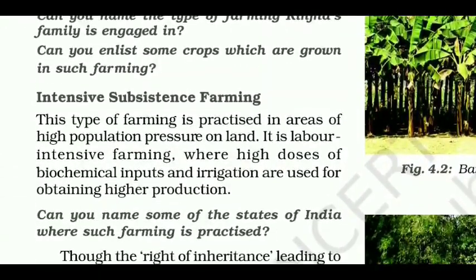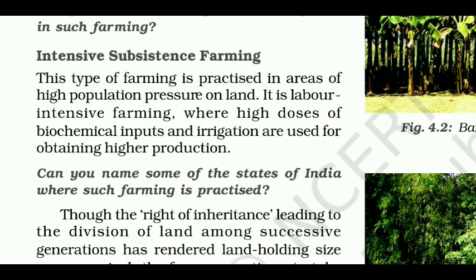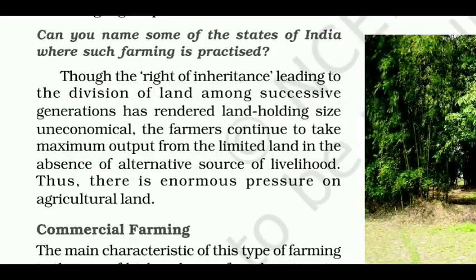Now, intensive subsistence farming. This type of farming is practiced in areas of high population pressure on land. It is labor-intensive farming where high doses of biochemical inputs and irrigation are used for obtaining higher production. Can you name some of the states of India where such farming is practiced? Though the right of inheritance leading to the division of land among successive generations has rendered landholding size uneconomical, the farmers continue to take maximum output from the limited land in the absence of alternative source of livelihood. Thus, there is enormous pressure on agricultural land.